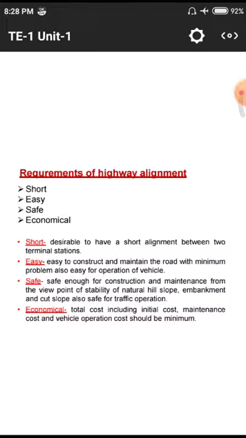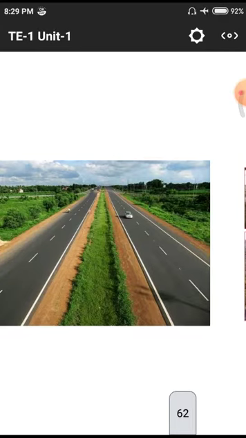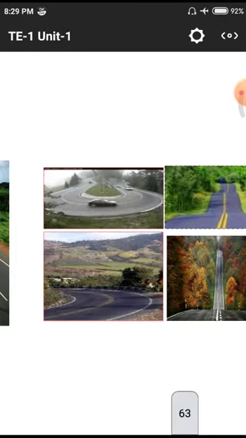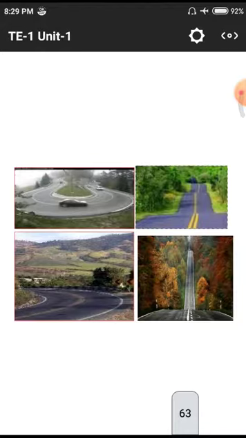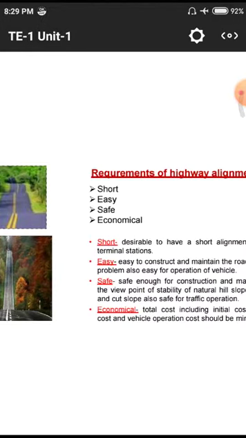And the second one is the alignment should be as easy as possible. That means it is the easiest way to design the particular road. In those roads we have complex features. We need to maintain different radii, provide cant angles, super elevations, and conduct other surveys, so that it is as easy as possible to design.